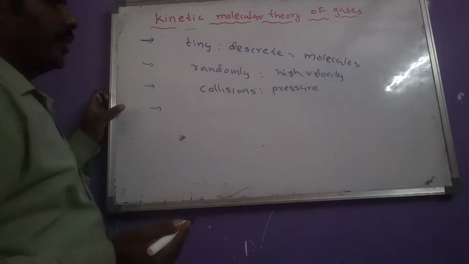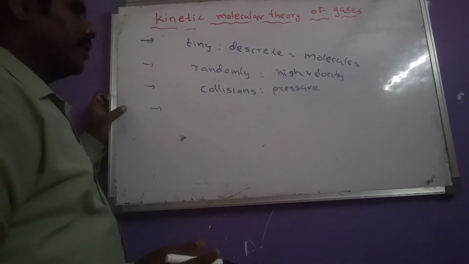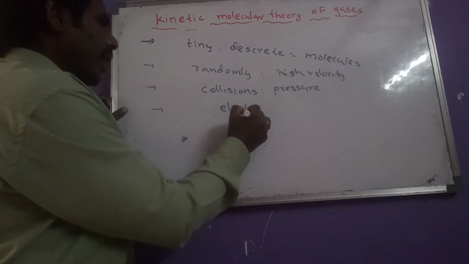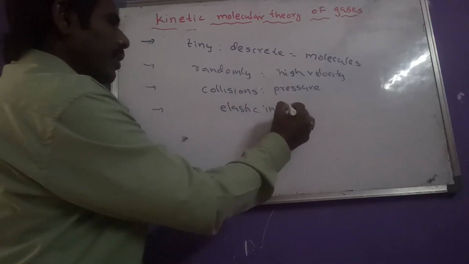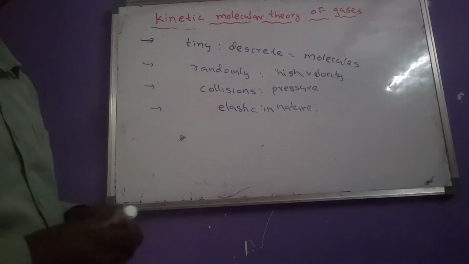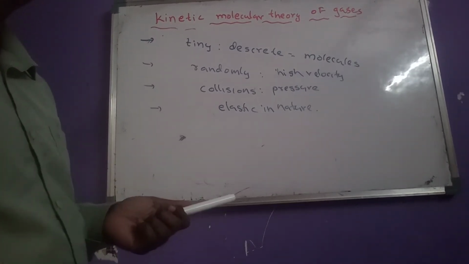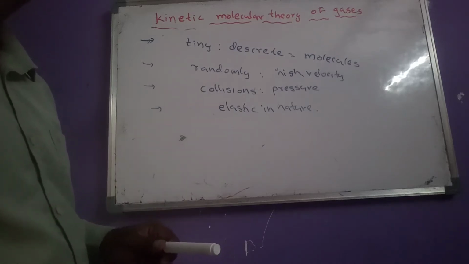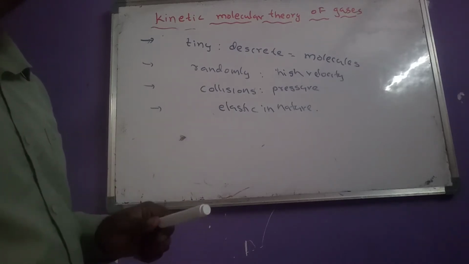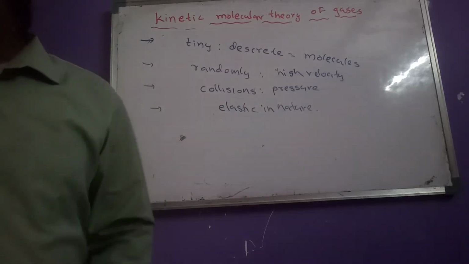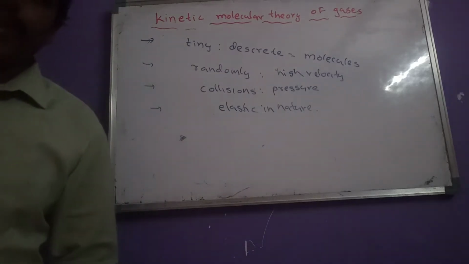And here another important thing is, these collisions are elastic in nature, because during the collisions, one molecule loses energy and another molecule gains energy. So the net energy remains the same. So these collisions are called elastic collisions.